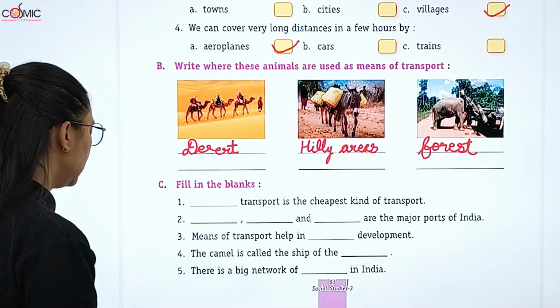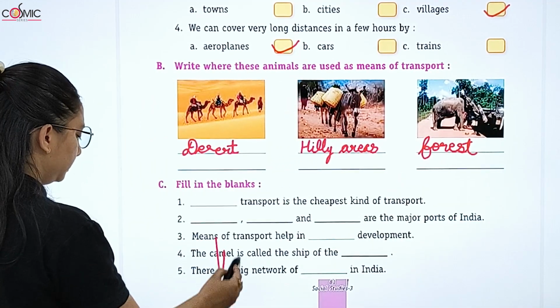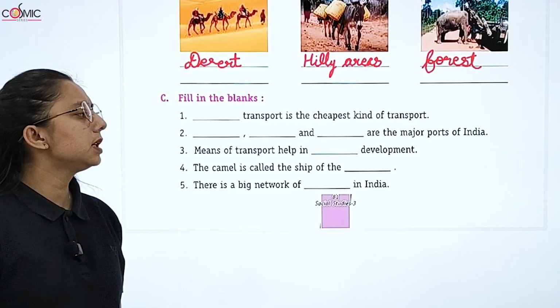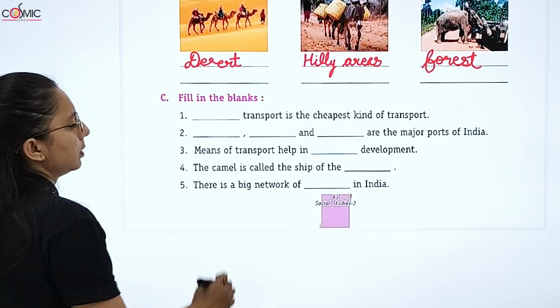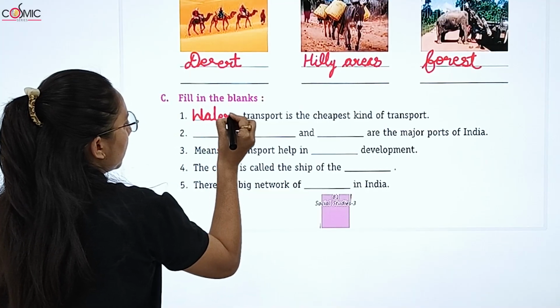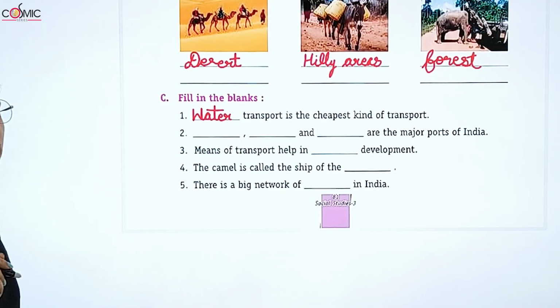Now fill in the blanks. Land transport. Water transport is the cheapest kind of transport. Mumbai, Chennai, Visakhapatnam are the major ports.